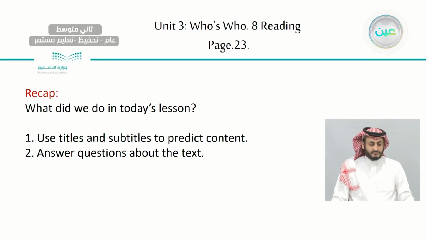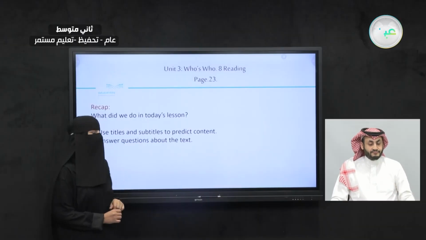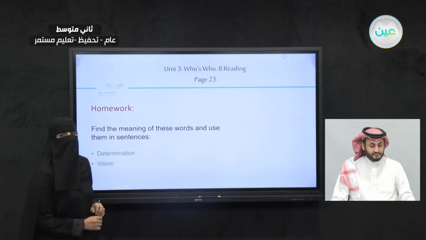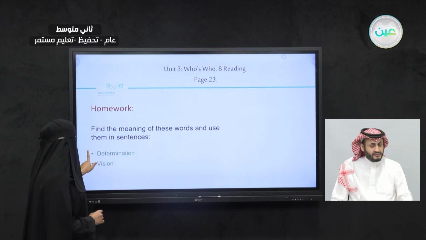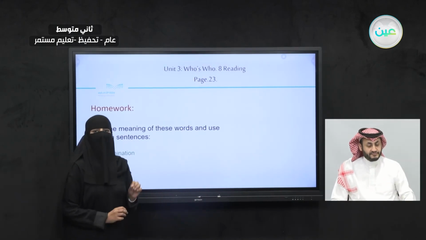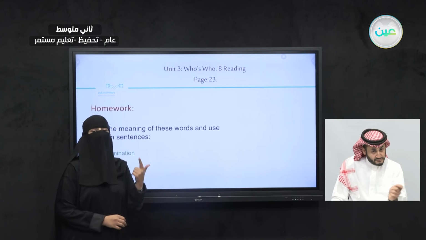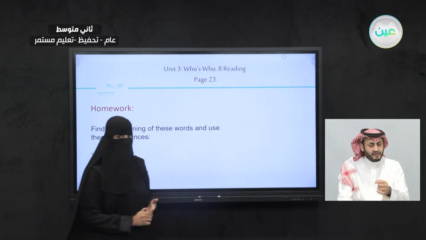Now, let's take a look. What did we do in today's lesson? We used titles and subtitles to predict the content from the text, and we answered questions about the text. Now, for our homework, what I want you to do is this. Find the meaning of these words and use them in sentences. I have the word determination and the word vision. I want you to find the meaning and I want you to use these words in sentences.